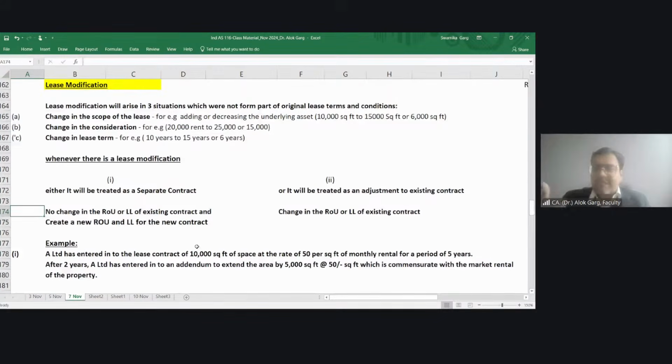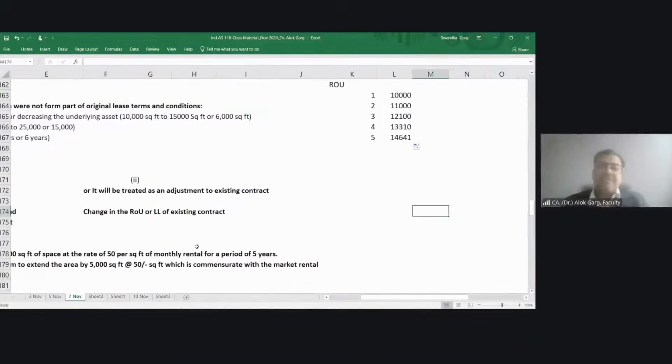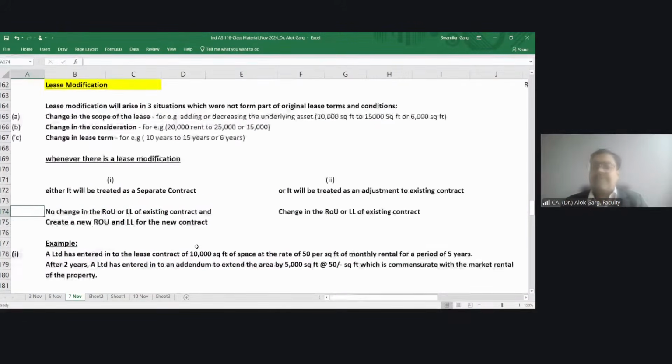For the new contract, the separate contract, you have to create a ROU and lease liability separately. And whenever there is an adjustment to the existing contract, you need to revise your ROU and lease liability. Any challenge, any doubt up to this level? Any question up to this level?